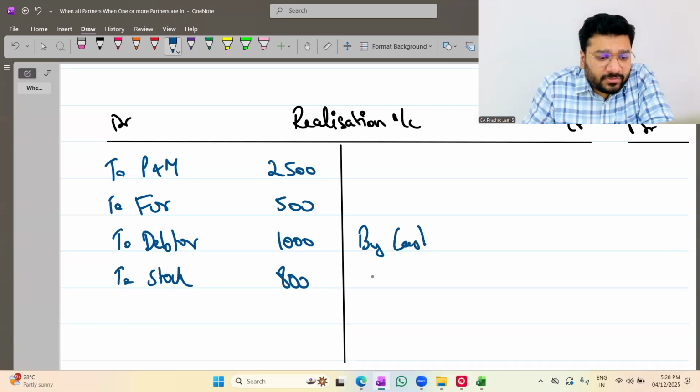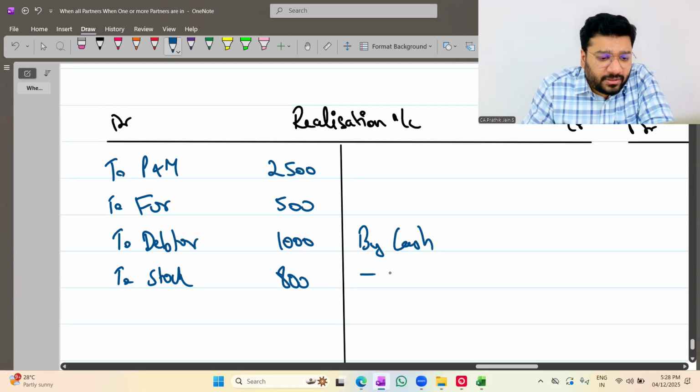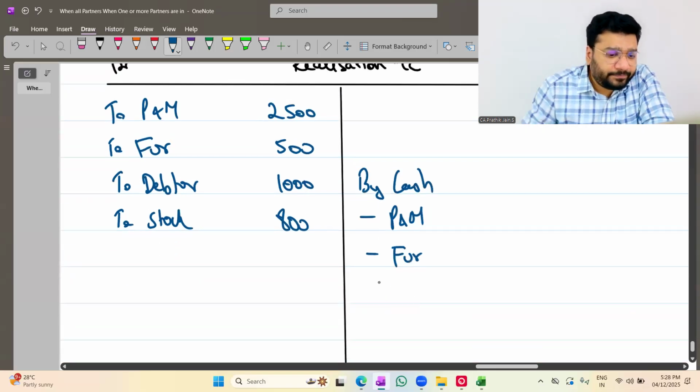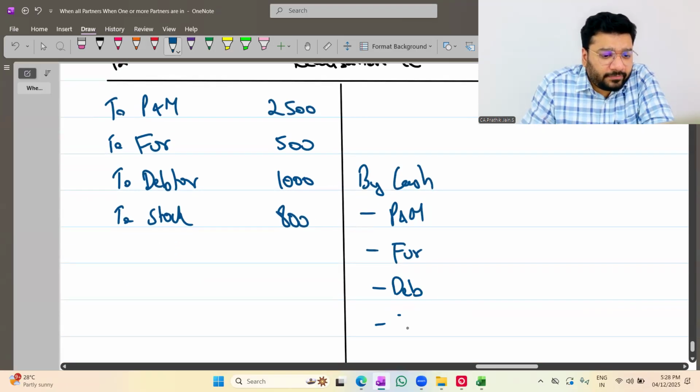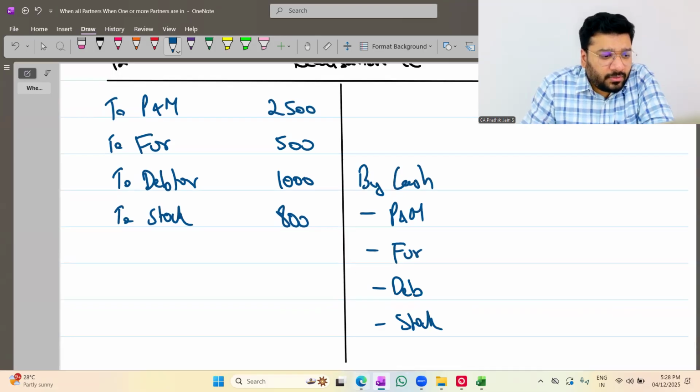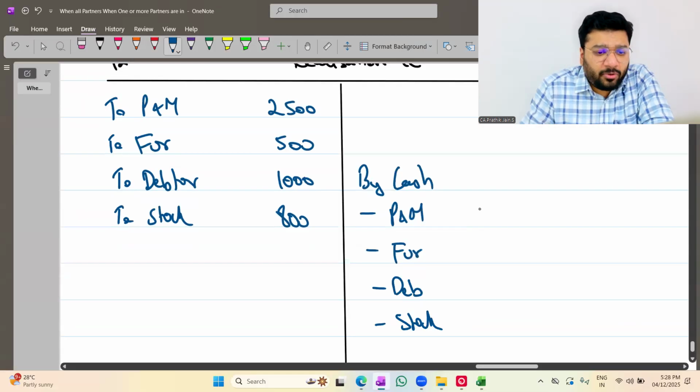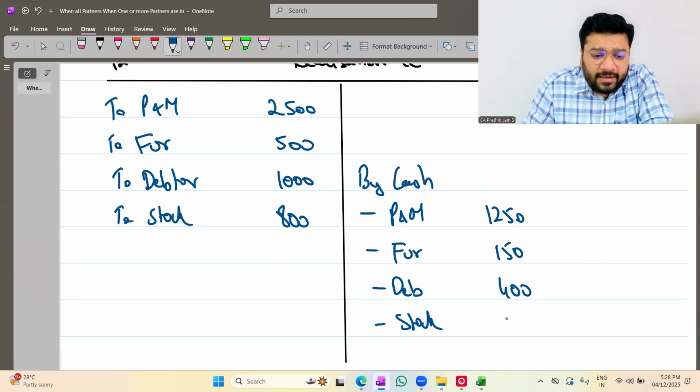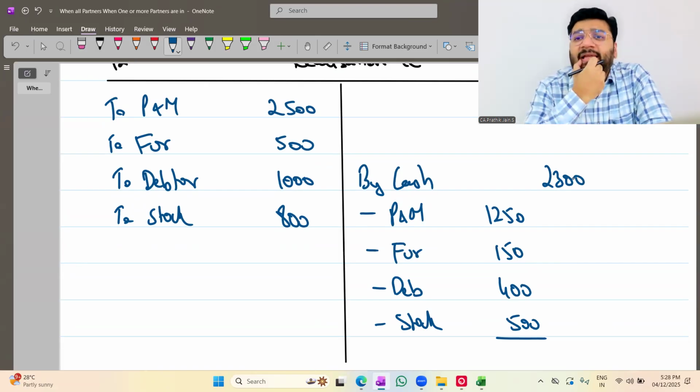By cash, the first item is plant and machinery. I'll write the same order. Plant and machinery, furniture, debtor, stock. Same order is given here also? Yes. Tell me the amount, please. 1250, 150, 400 and 500. In total, how much? 2,300. Very good. Realization of asset done.